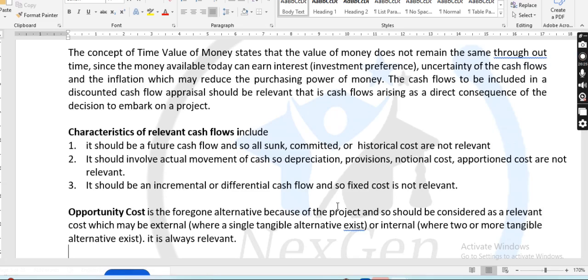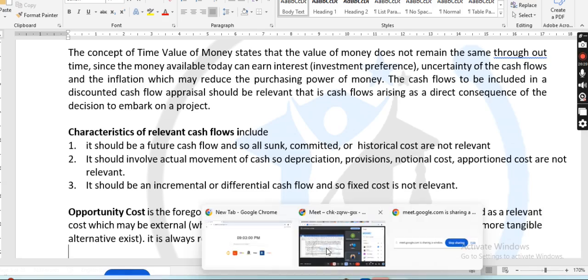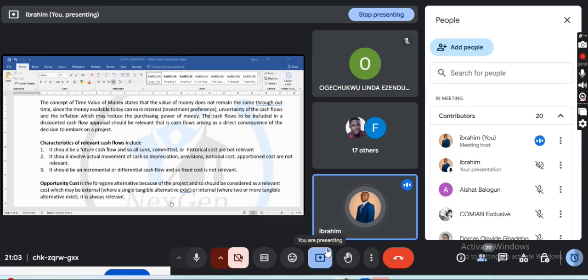Now, characteristics of relevant cash flows, class. When you want to embark on a capital investment project, the relevant costs, which is the outflow or the cash flow that you need to consider, should be relevant to the project. And this will take us to relevant costing in performance management, right?